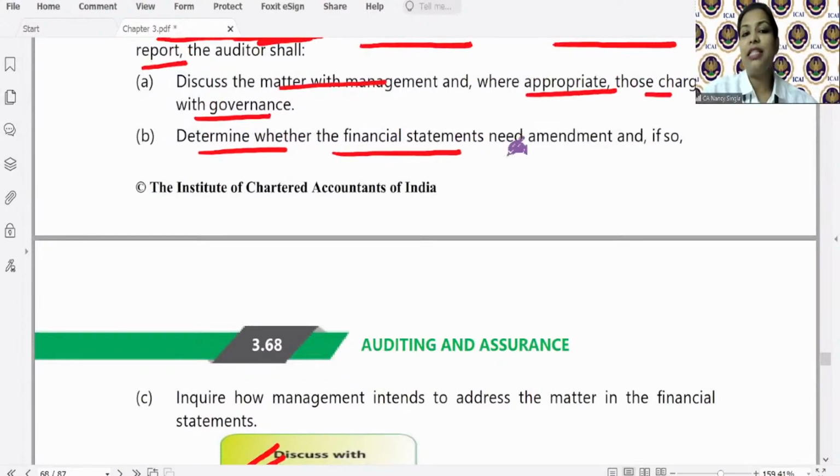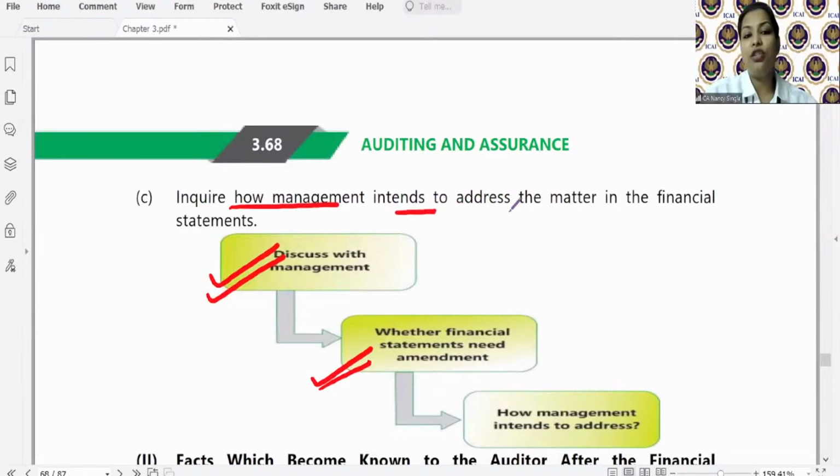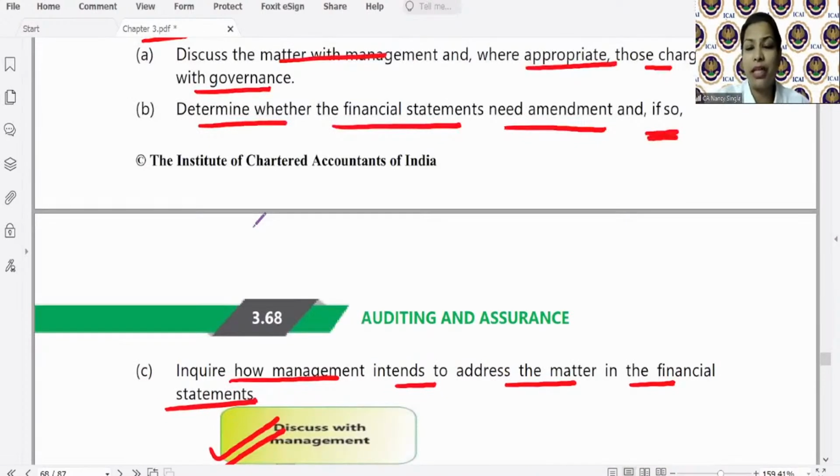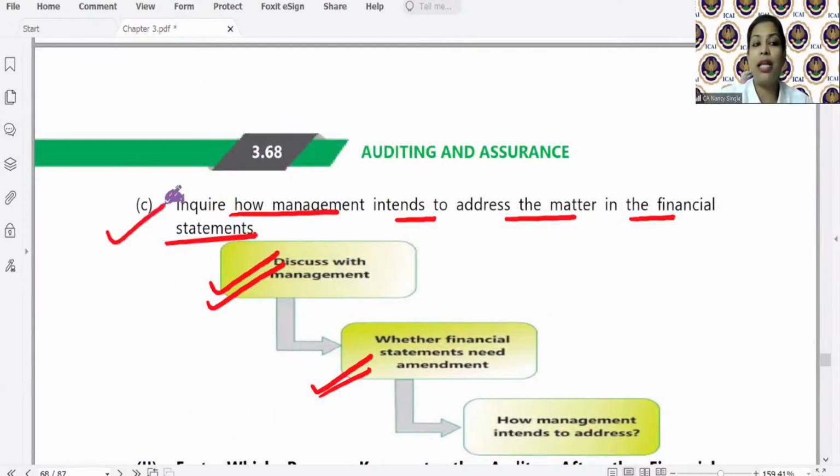Determine whether the financial statement needs amendment, and if so, inquire how management intends to address the matter in the financial statement. So if any such news comes, the auditor will ask the management: now that the litigation outcome is there, and you have lost that case, now tell me. Discuss the matter with the management, and the auditor will determine whether an amendment needs to be made in the financial statement, and he will inquire how they intend to address it, whether they are deciding to amend the financial statements or they are not amending the financial statement.